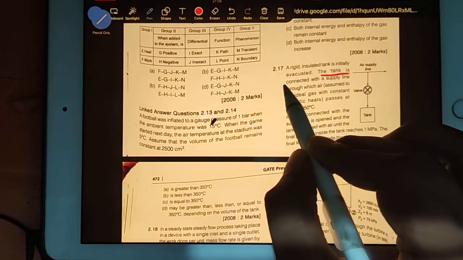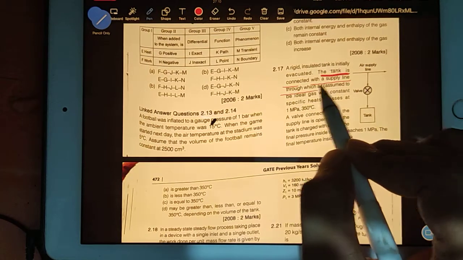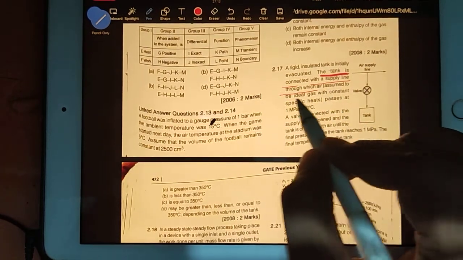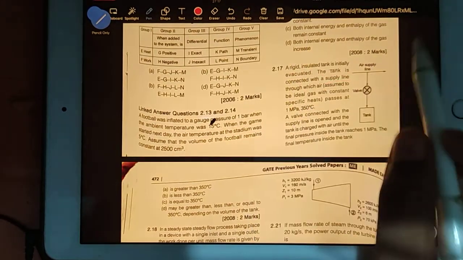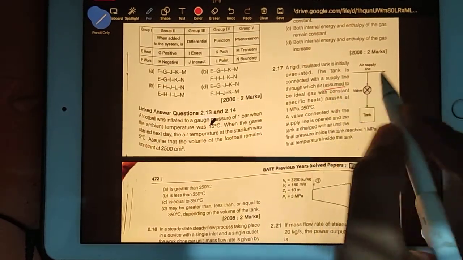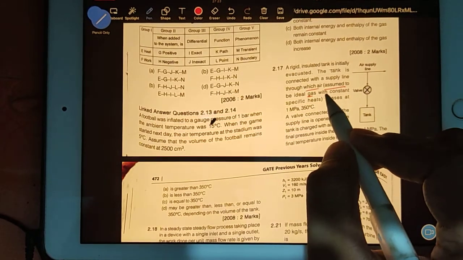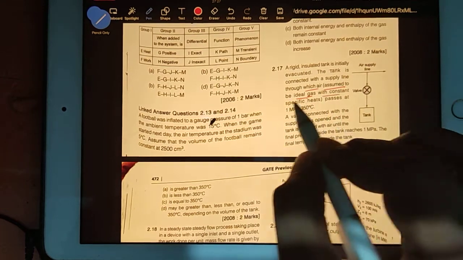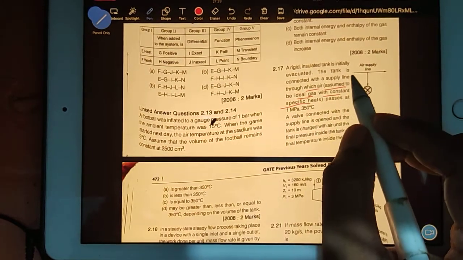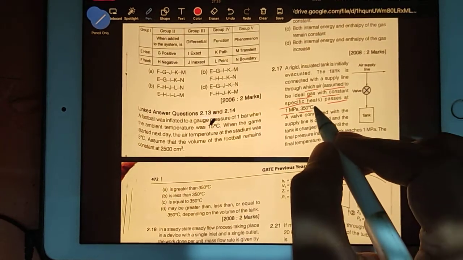The tank is connected with a supply line through which air, and again ideal gas is coming into the picture, PV is equal to mRT. So assume that there is some air, which is nothing but an ideal gas with constant specific heats. Fine, Cp values are constant. It passes at 1 megapascal and this much temperature.